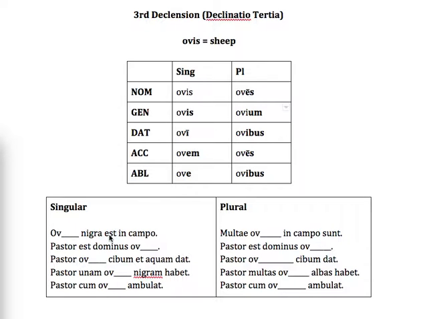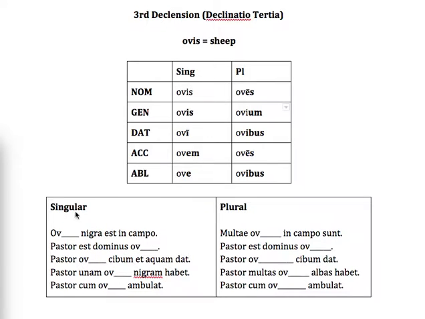So the black sheep is in the field. Ovis nigra est in campo. So this is nominative here, nominativus. So ovis is the form for that. Then we see pastor est dominus. The shepherd is the master of the sheep.